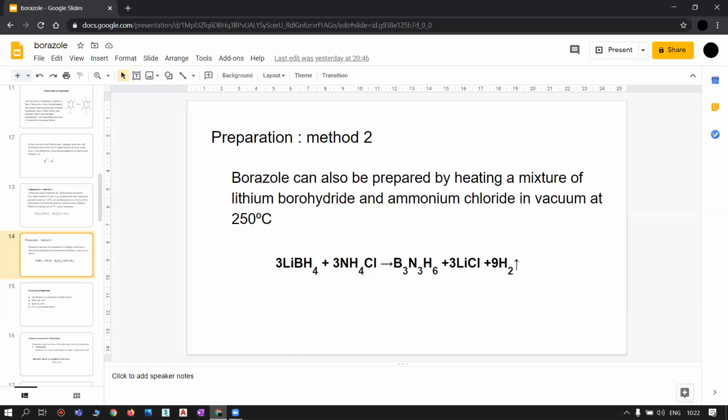This is the balanced chemical equation: 3 moles of lithium borohydride on treating with 3 moles of ammonium chloride give rise to B3N3H6, that is borazine, along with 3 moles of lithium chloride, liberating 9 moles of hydrogen.